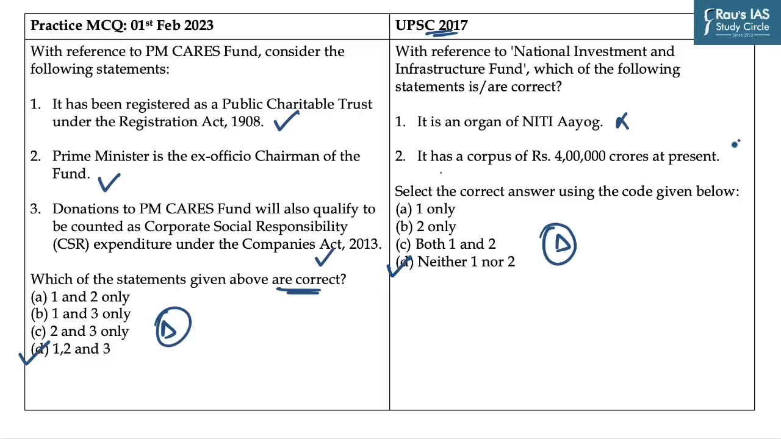Both the statements are incorrect. Now most of you have identified that the second statement might be incorrect because the amount given is too high. So there are fewer chances that such a huge fund has been made by the government. And the first statement was a tricky one, but it is not an organ of Niti Aayog. Try to remember these facts as they can be asked as one of the statements by UPSC in the upcoming prelims exam.